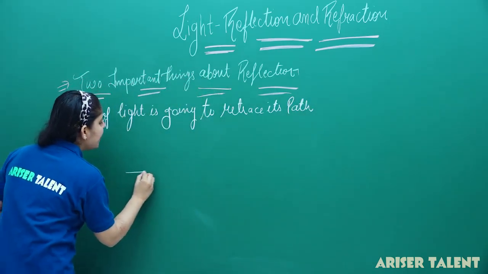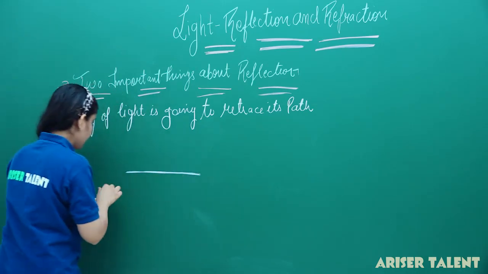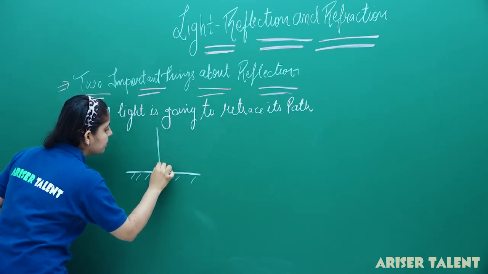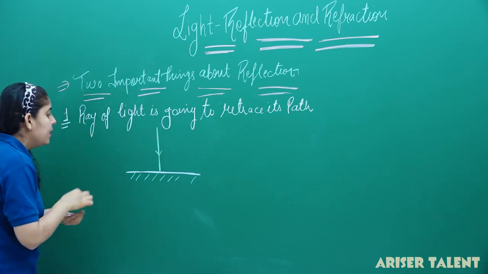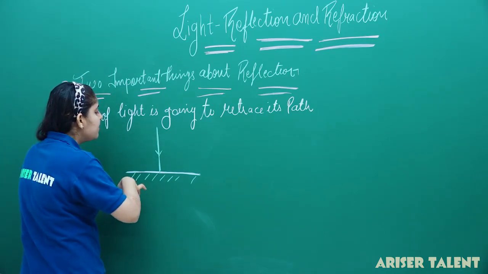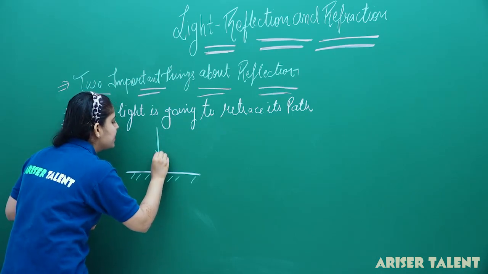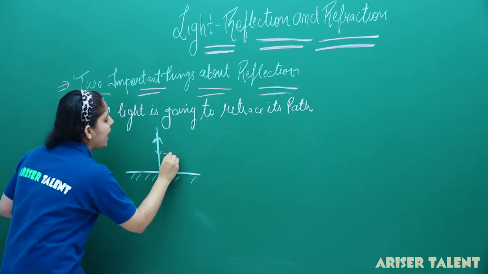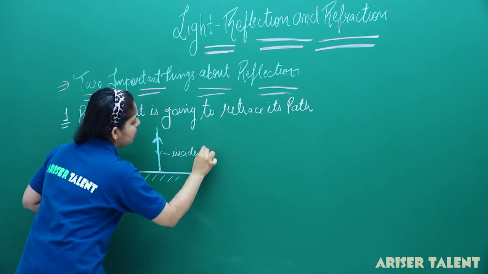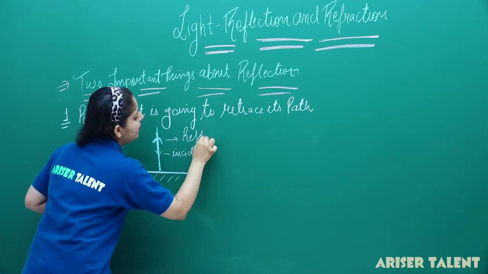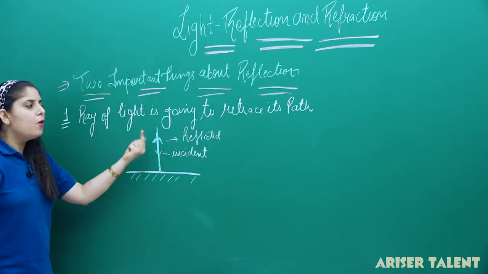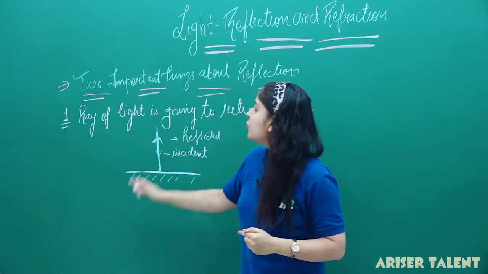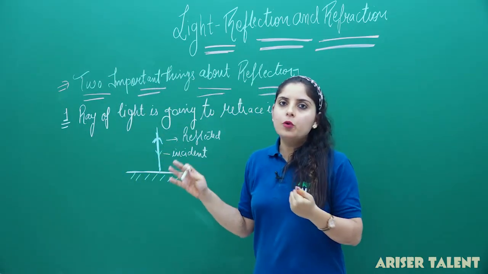Now, if it is any surface I am considering here, and the ray is incident on it, this is our incident ray. Then after striking this surface, this ray is going to reflect back and trace the same path. So I can say that this is our incident ray and this will be our reflected ray. So it means a beam of light when incident on any polished surface is definitely going to retrace its path. It is one of the important statements you can conclude about reflection.